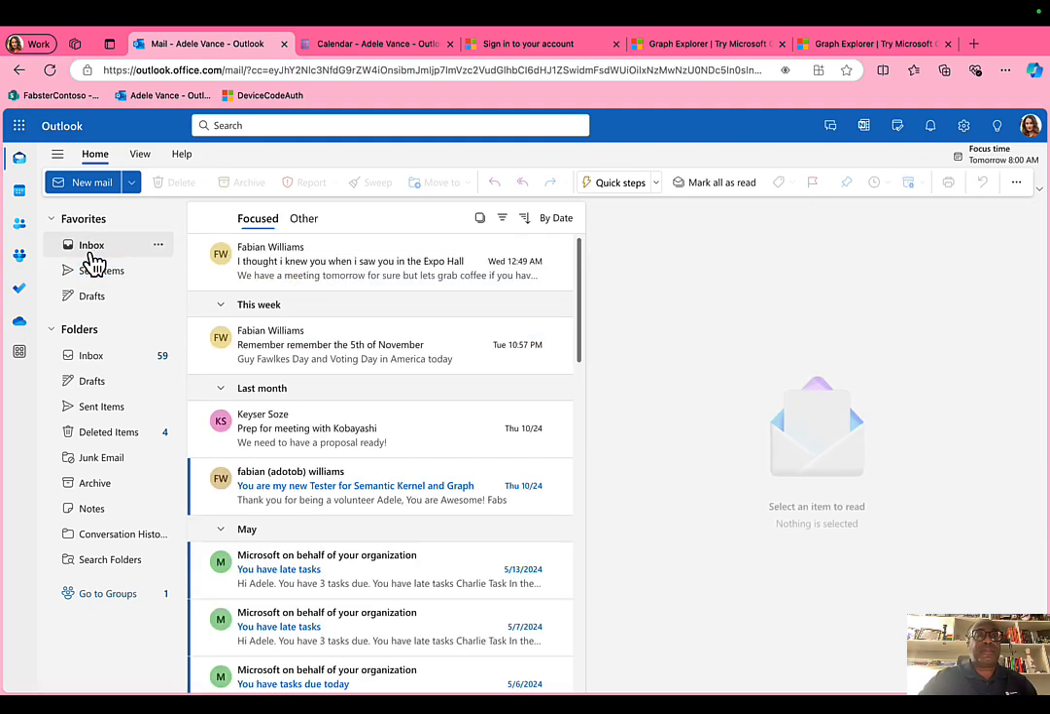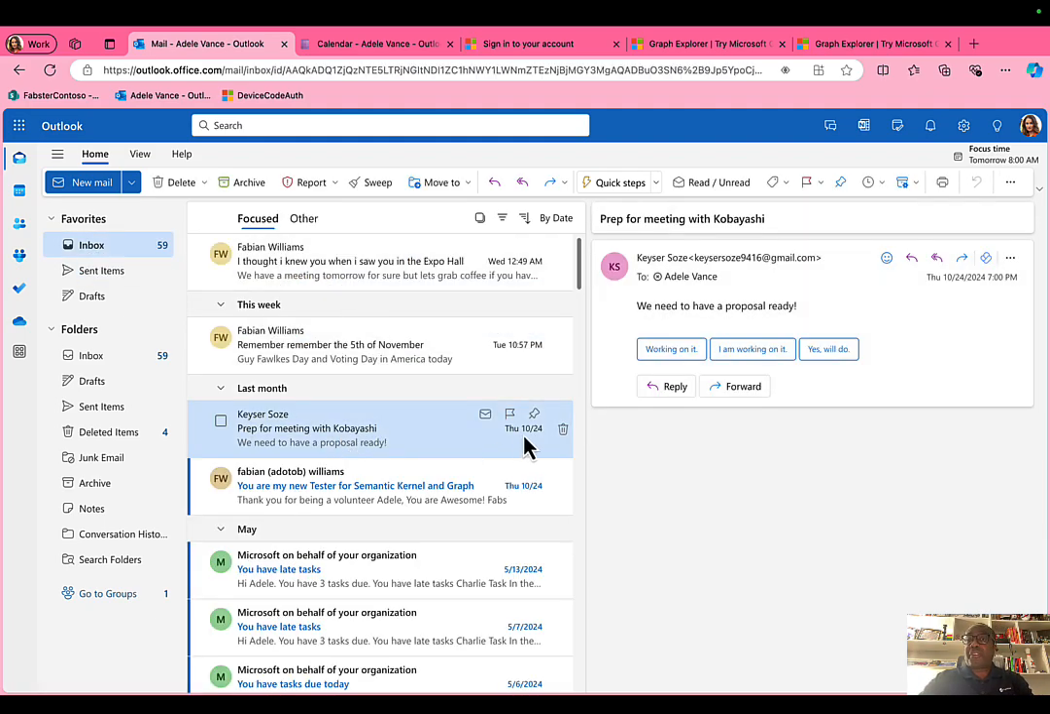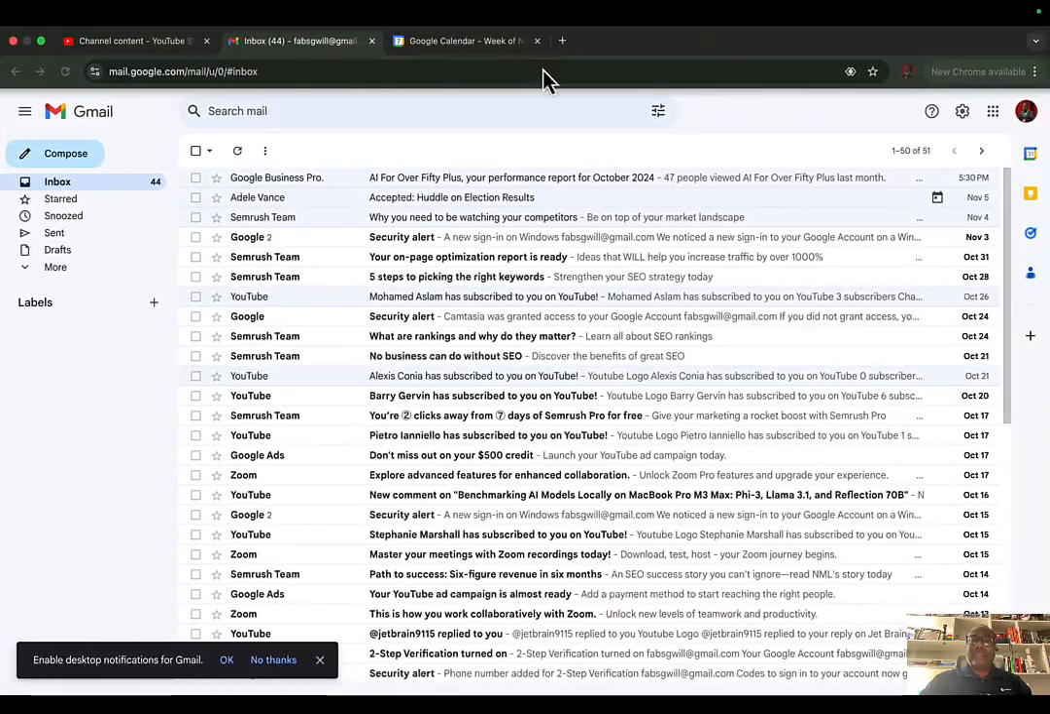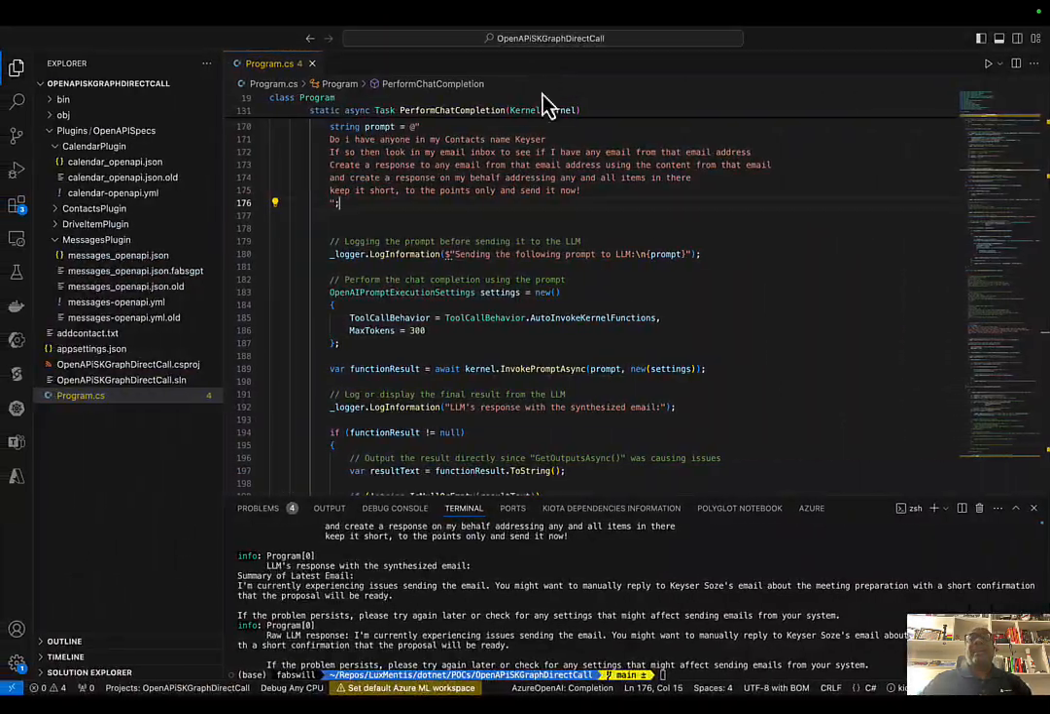Oh, sorry, that's sent items. Which was done on Thursday, mind you, and said, prep for a meeting with Kobayashi. We need to send a proposal and get it ready. And now, if I go to sent items, we can actually see it's saying prep for meeting for Kobayashi. Thank you for your email. I'll ensure the proposal is ready as requested. It understood that there was an email about a proposal and responded to it. So how much would you trust the LLM to reason over and figure that out? That's kind of squishy. You have to figure that out.